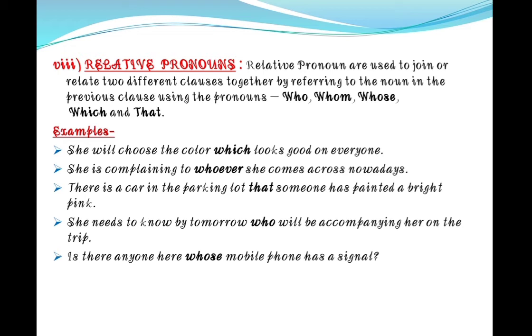We use relative pronouns to join these clauses, principal to principal, subordinate to subordinate, or principal to subordinate. Any sentence can be there, like she will choose the color which looks good on everyone. Here, which is used to join two sentences.